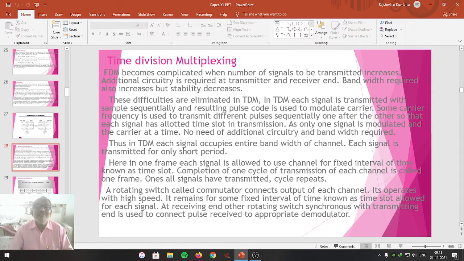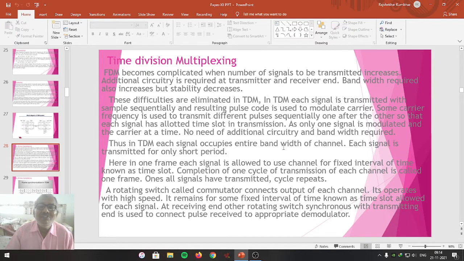Look here, FDM is like 55 passengers traveling in a 55 seated bus. All have their own individual identity, and without interfering with each other, they are traveling in the same bus. Time division multiplexing is like, within a 55 seated bus, only one person is traveling. After his travel, another person comes and he will travel. So that is how you can understand the FDM and TDM.